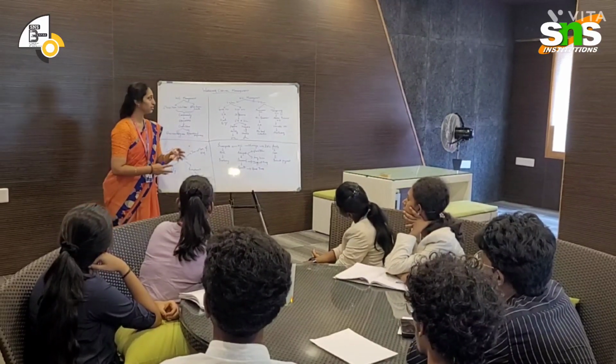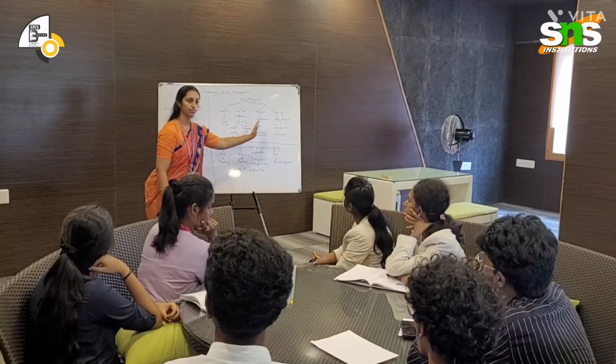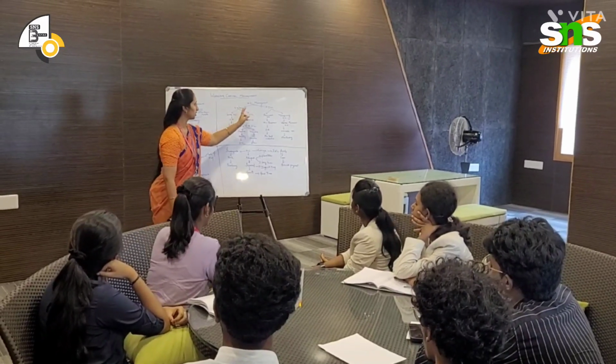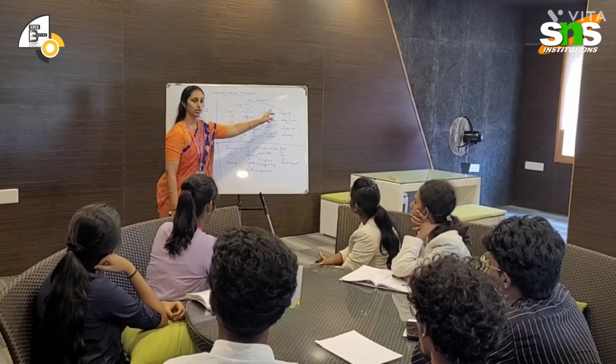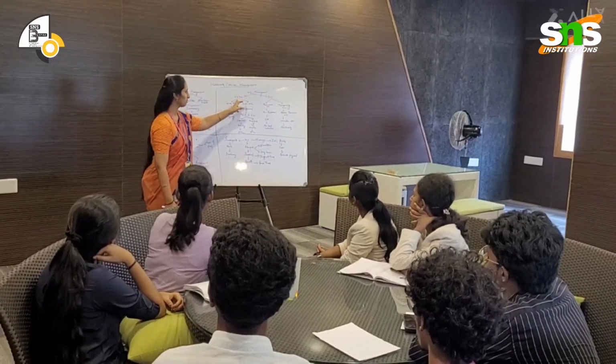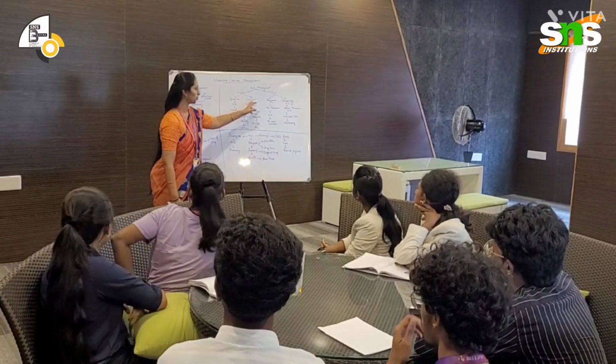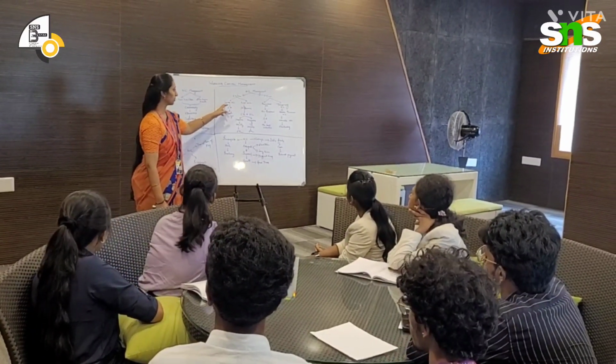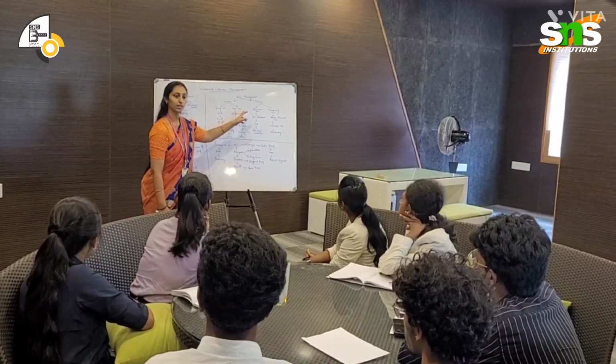Coming to this part, this is the classification of working capital. Classification is based on value and based on time. Based on value, we can classify into two types: one is gross working capital, another is net working capital.